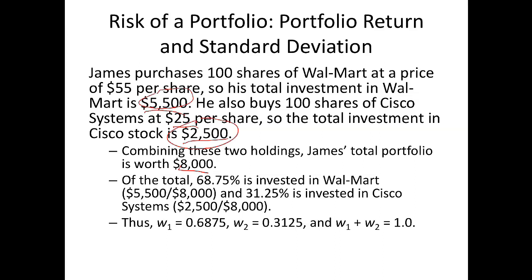And we come up with those simply by taking the amount invested in Walmart divided by the total portfolio size to arrive at the 68.75%, and the amount invested in Cisco Systems, 2,500, divided by the total portfolio size of 8,000 to come up with our weights. So our weight for Walmart is 0.6875 and our weight for Cisco is 0.3125, and the two weights together sum to a total of 1.